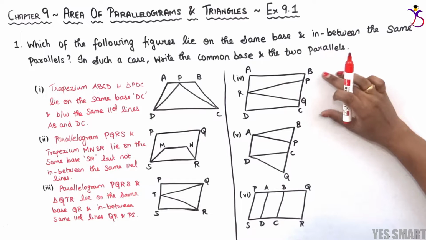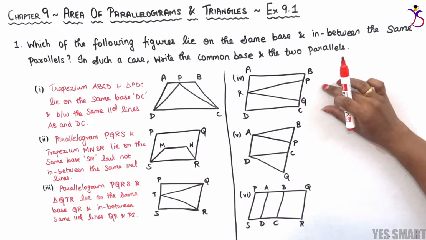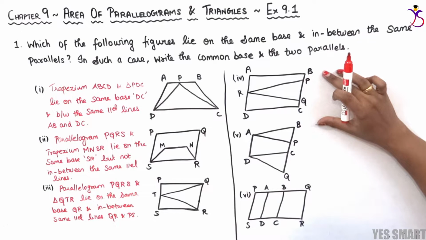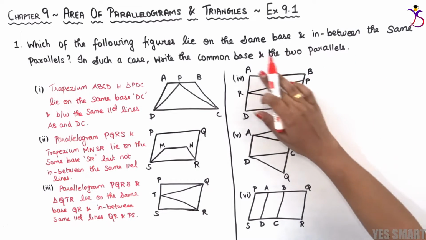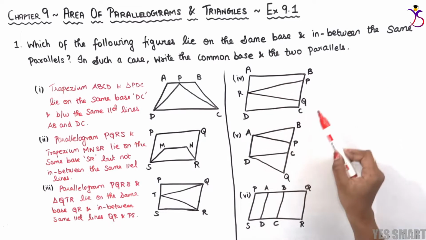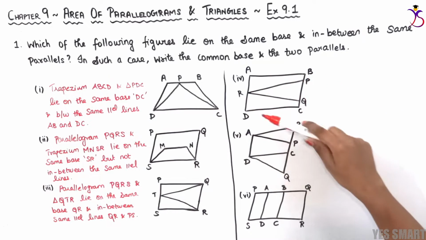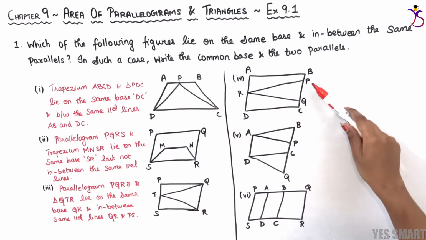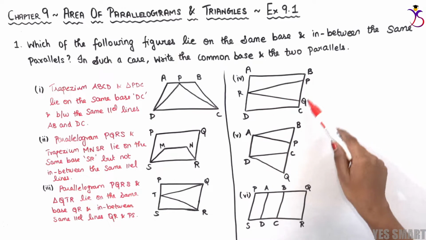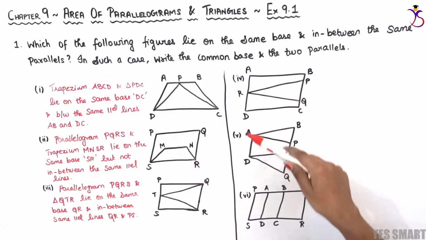PQ is just a part of BC. Therefore, they don't lie on the same base. Now let's check the parallels. ABCD lies between the parallels BC and AD, and the triangle RPQ also lies between the parallels AD and BC.